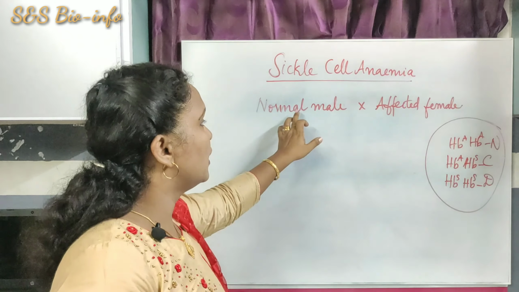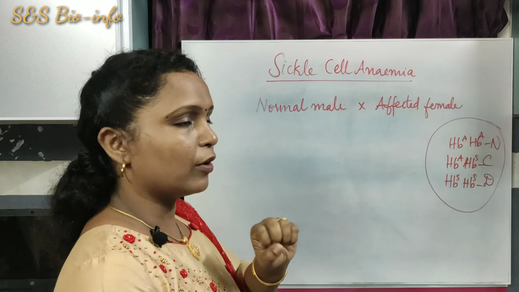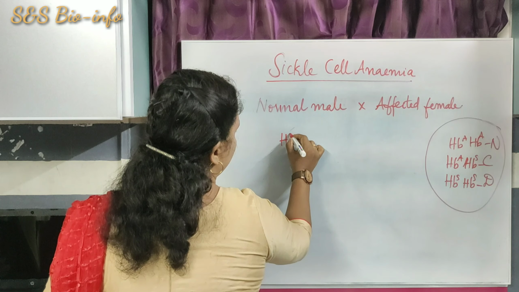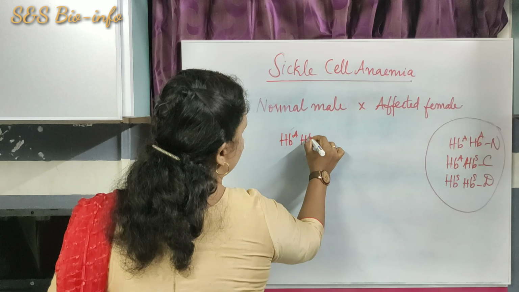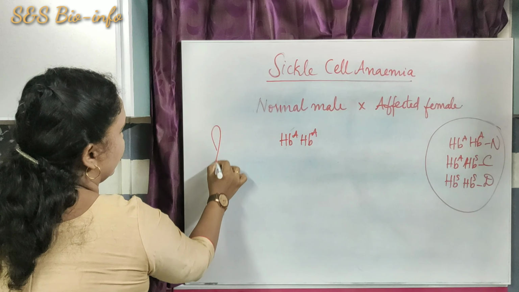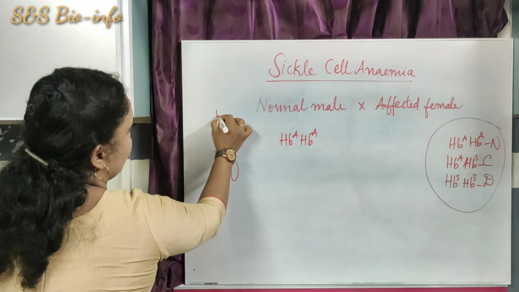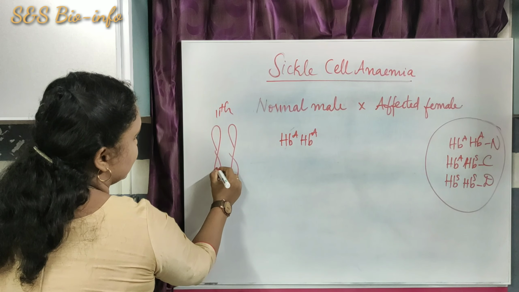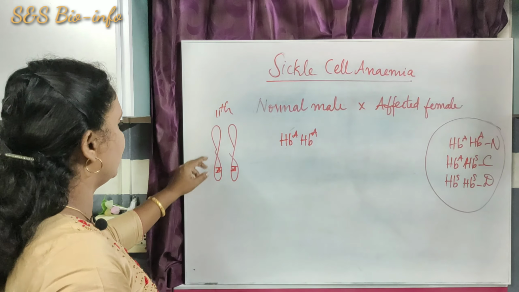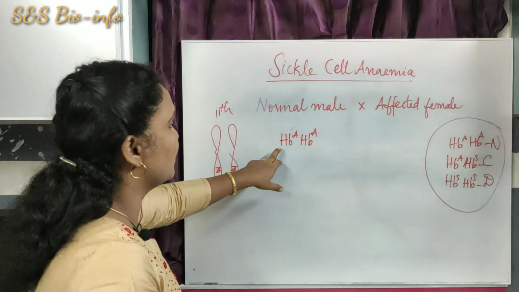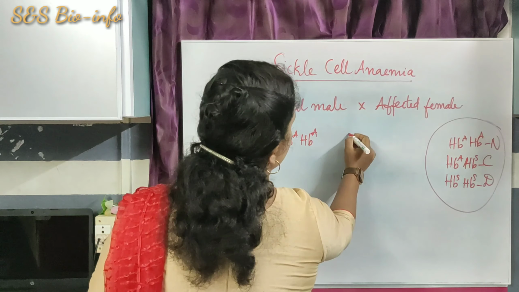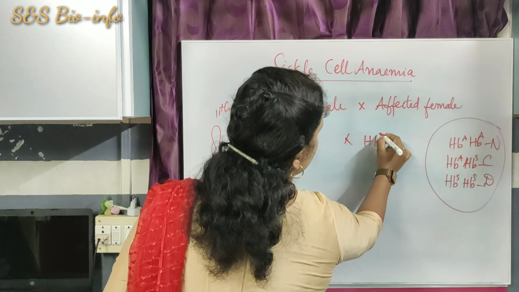So here the first parent is the normal male. Normal male can be represented as HbA. So what does it mean? What does it represent? The 11th pair of homologous chromosomes has this HbA gene at a particular position in the homologous chromosome. So that's the meaning of HbA. So affected female means HbS.